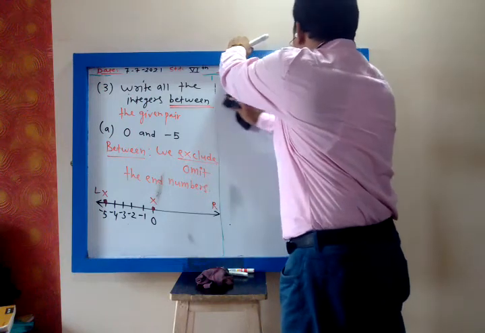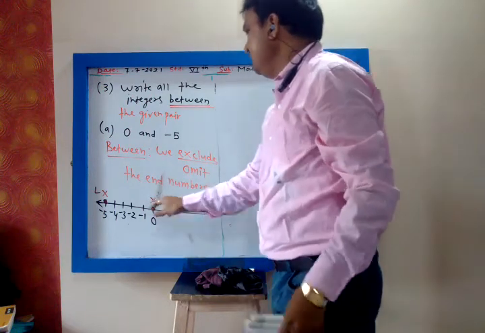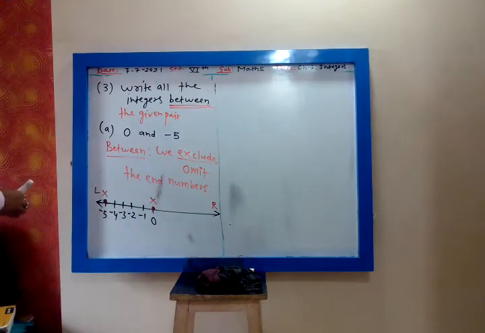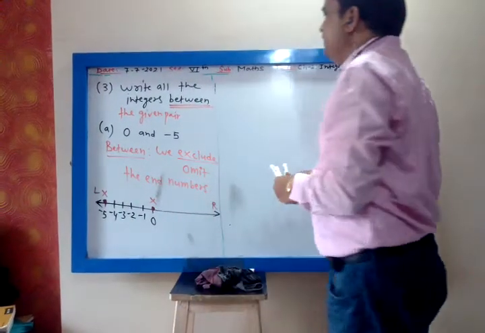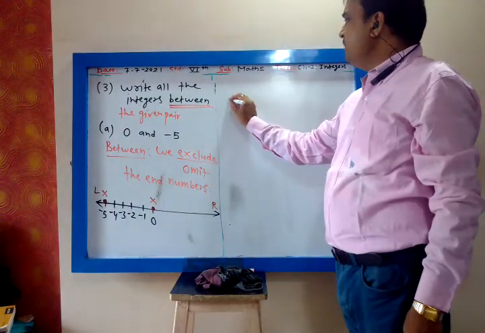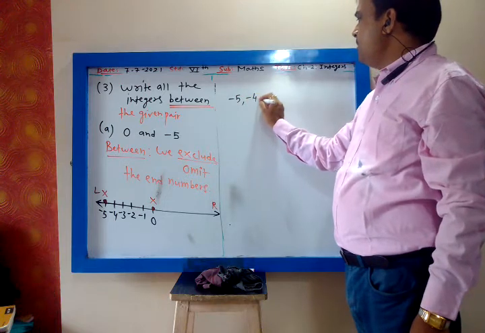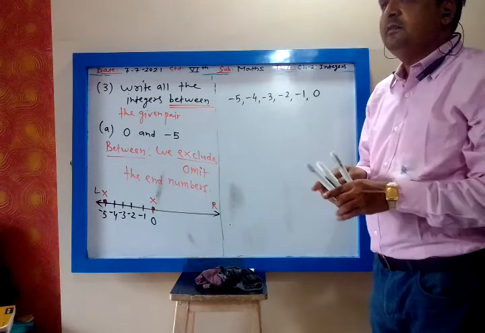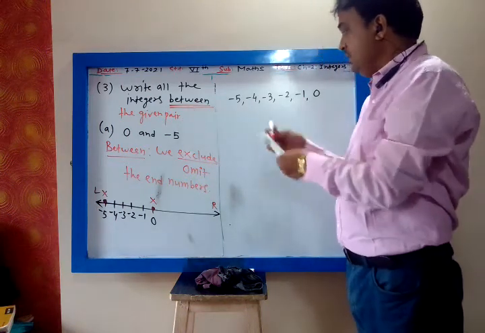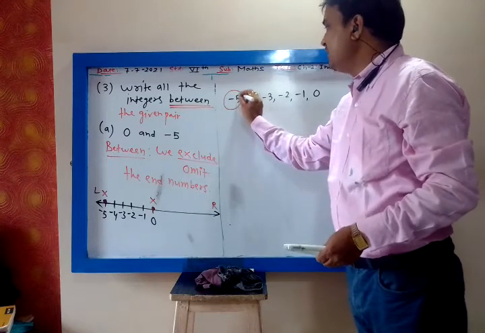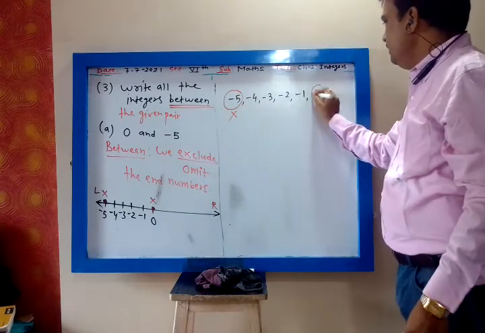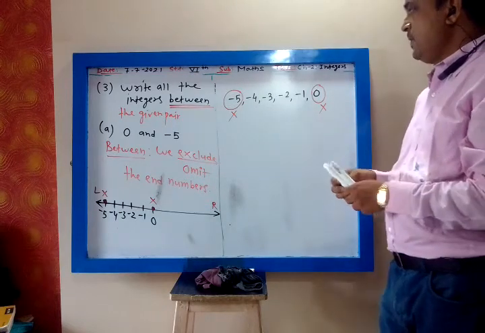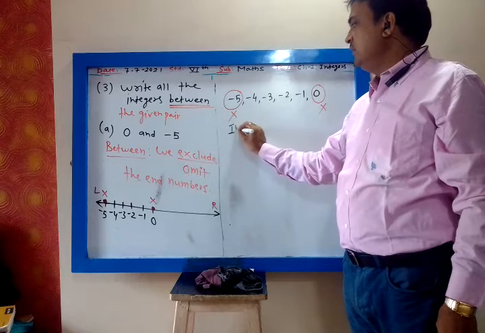X means remove or omit. X means cancel the end number. So now what are the integers between 0 and minus 5? The integers are minus 5, minus 4, minus 3, minus 2, minus 1, 0. But it is between, my dear. Between means you have to exclude end numbers. This I have to exclude, this I have to exclude. So these are the integers between minus 5 and 0. So we write integers.